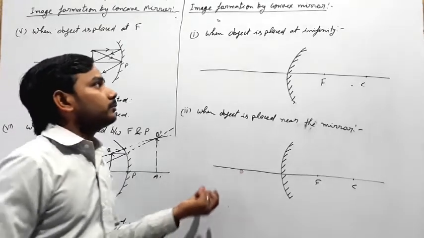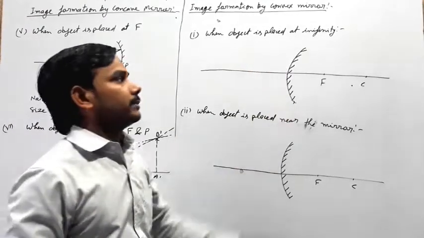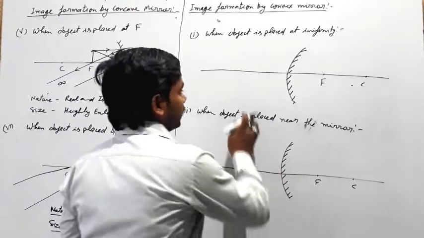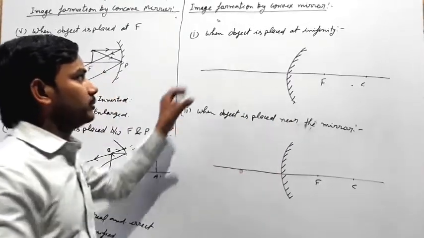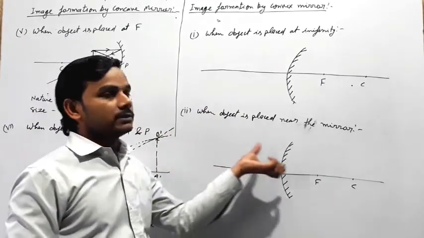Now we will discuss the image formation by convex mirror. For convex mirror there are two possible conditions: when the object is placed at infinity, and the second condition when the object is placed near the mirror.